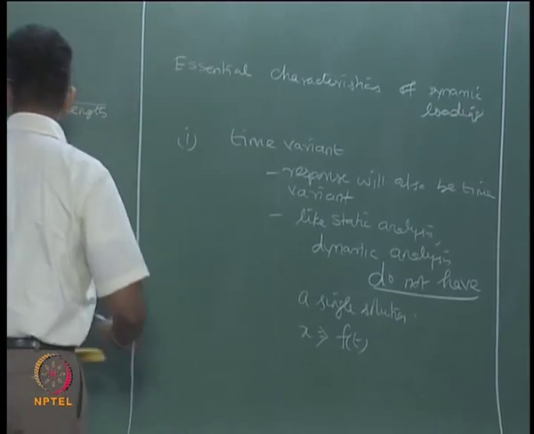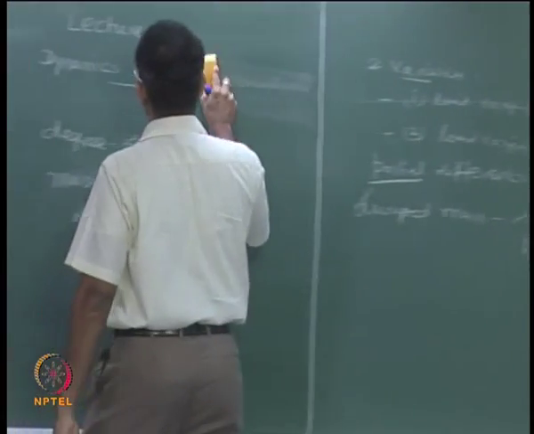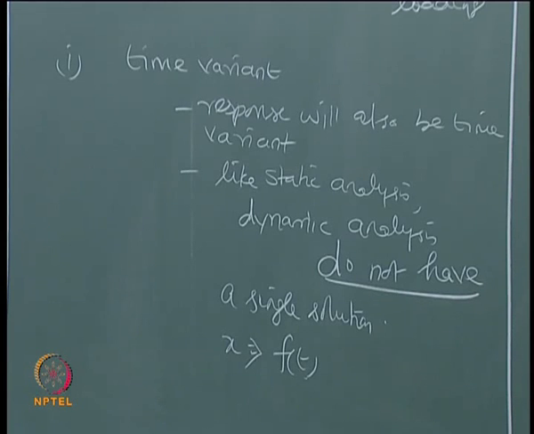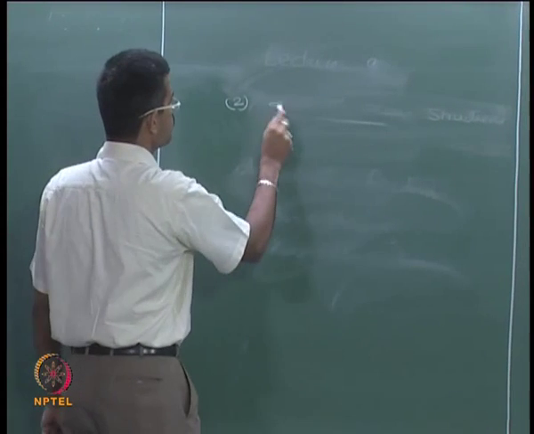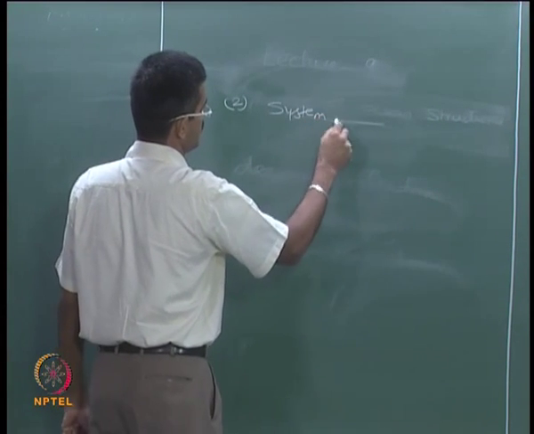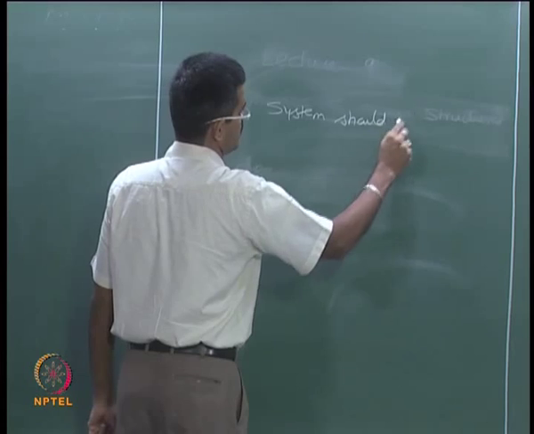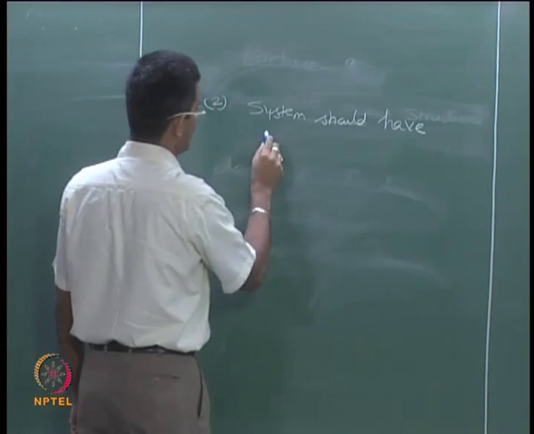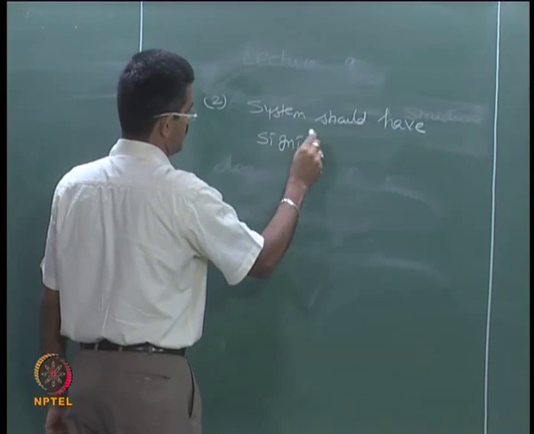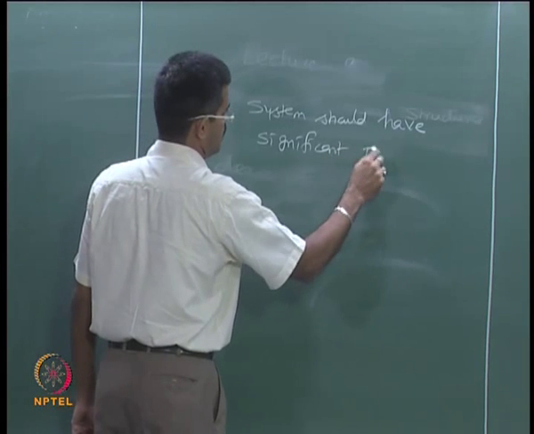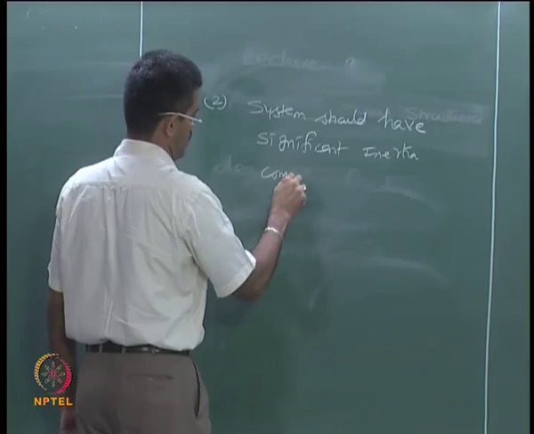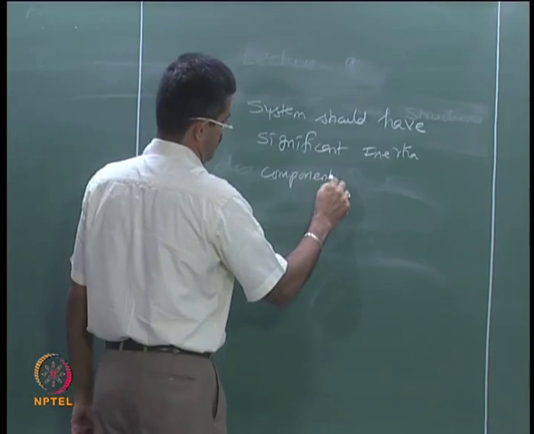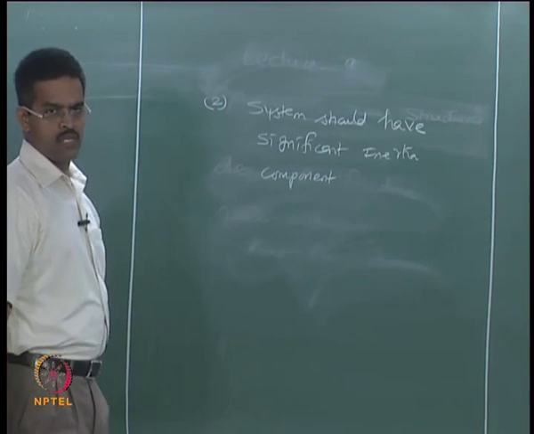The second important characteristic of a dynamic loading will be coming from the system. The system should have a significant inertia component. What do you mean by this?